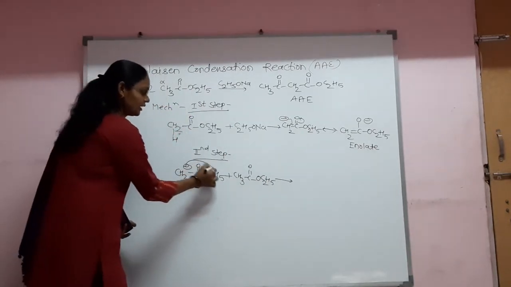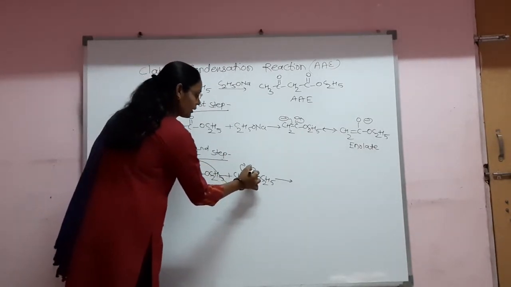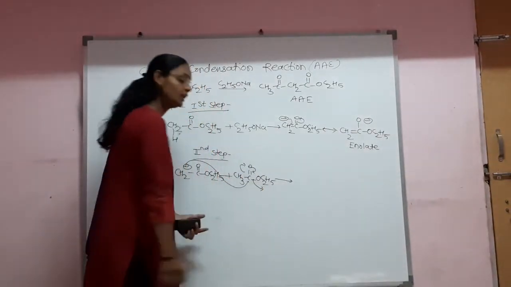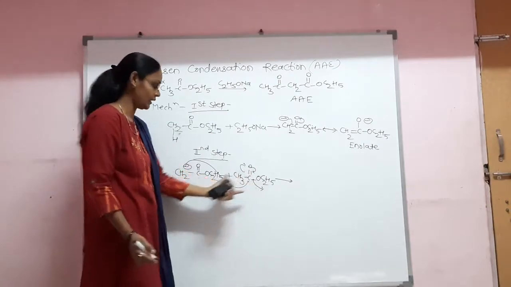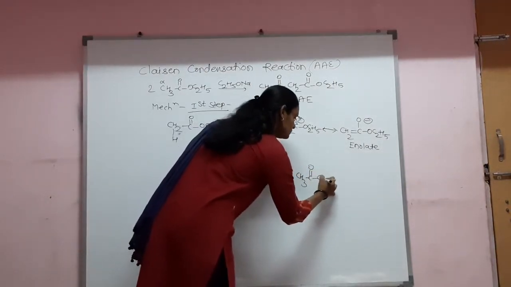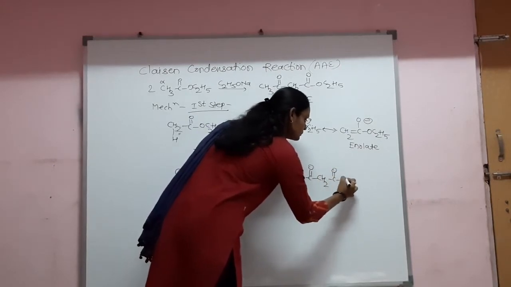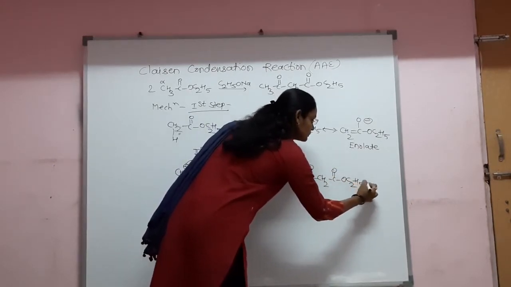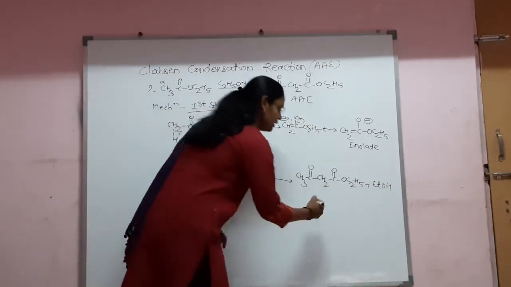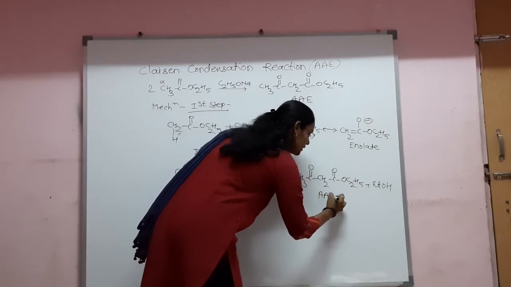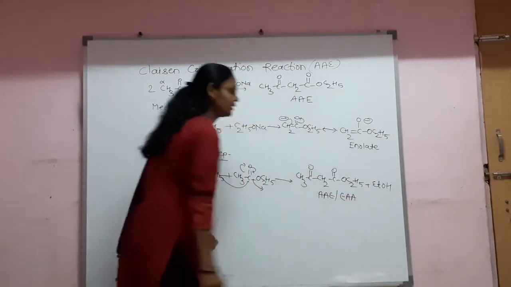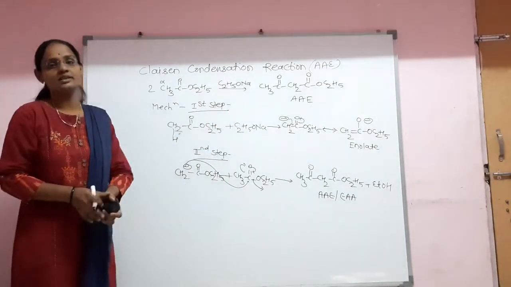The carbanion attacks another molecule of ethyl acetate, with reversal of charge and removal of ethanol. So ethanol is obtained as a byproduct, and we get the acetoacetic ester, also called ethyl acetoacetate. So this is the Claisen condensation reaction.